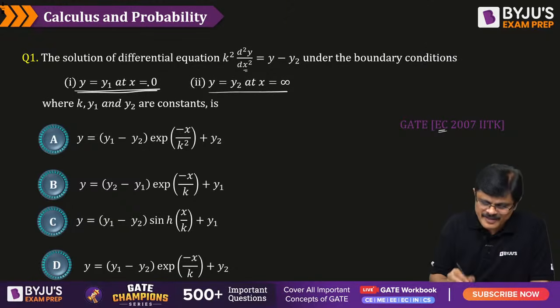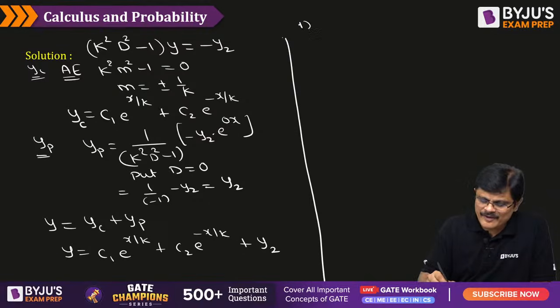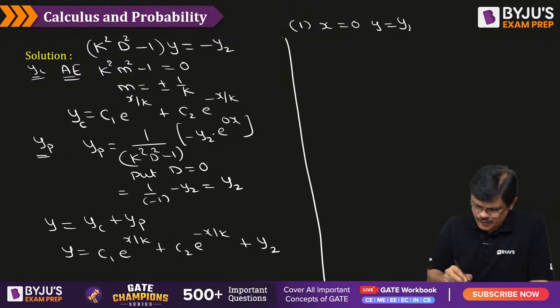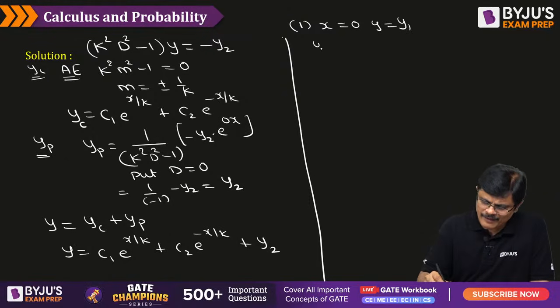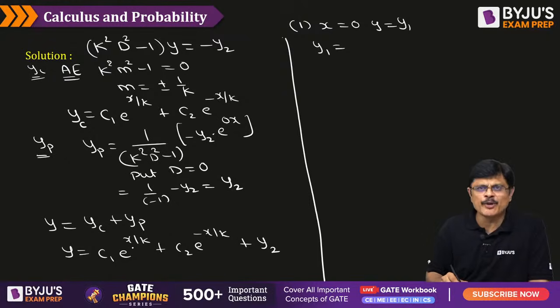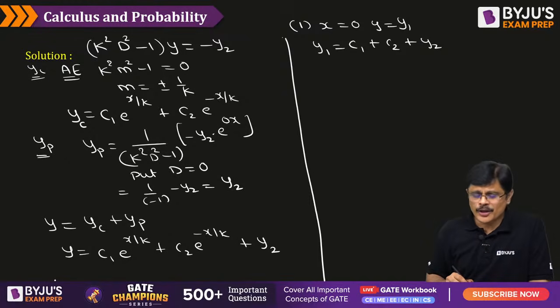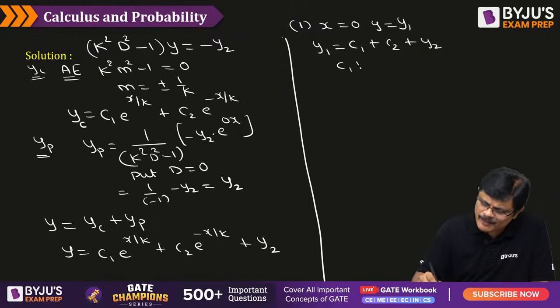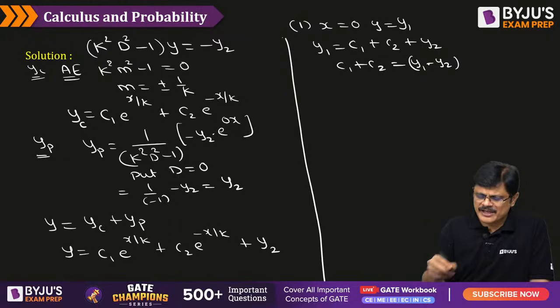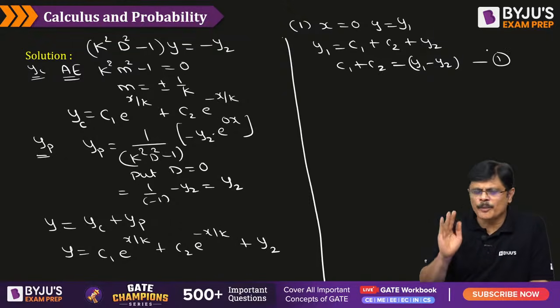So let us first apply the first boundary condition, that is y is equal to y1 at x equal to 0. When x is equal to 0, the value of y is y1. Let us substitute in this problem, my dear friend. Since e power 0 is 1, you get simply c1 plus c2 plus y2. So this is the relation you got, that is c1 plus c2 plus y2 is equal to y1, or in other words, c1 plus c2 is equal to y1 minus y2, my dear friends. So with the first condition, I got one relation. No problem, let it be there.